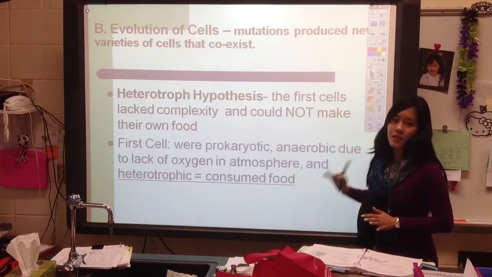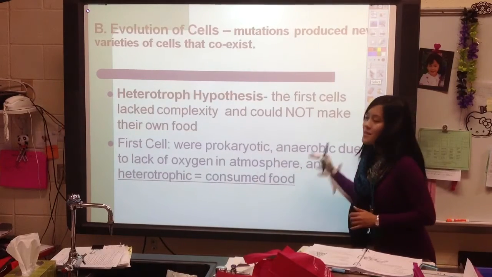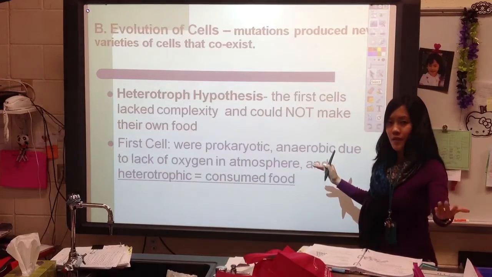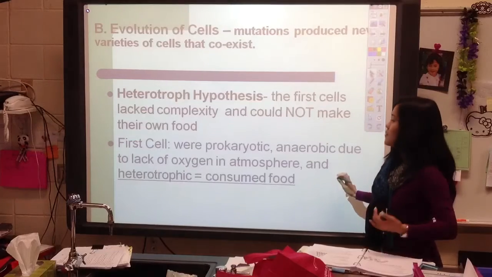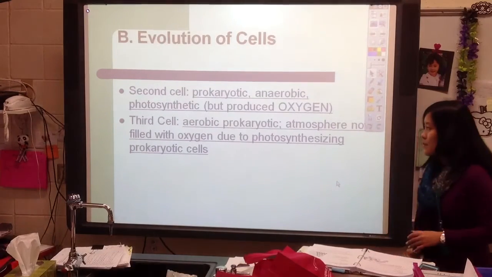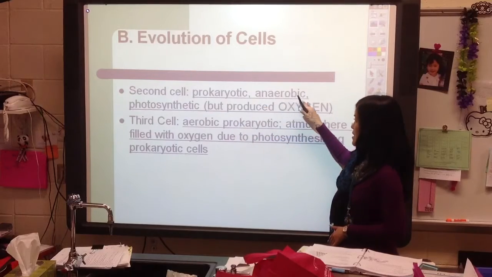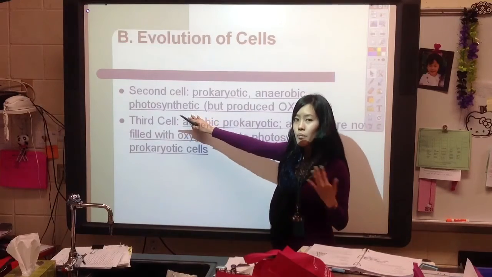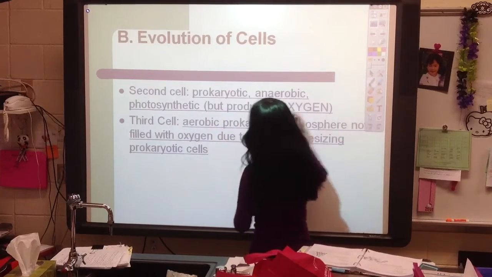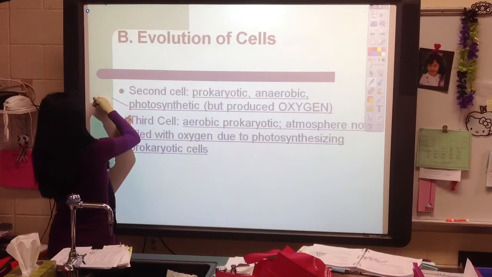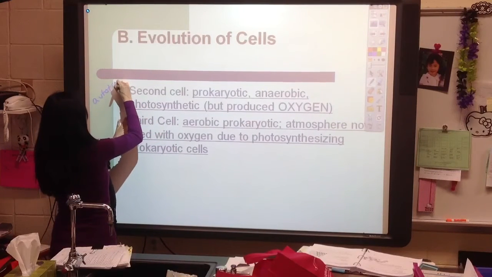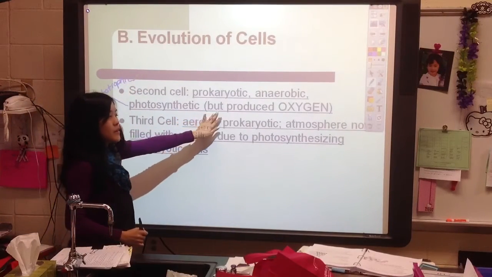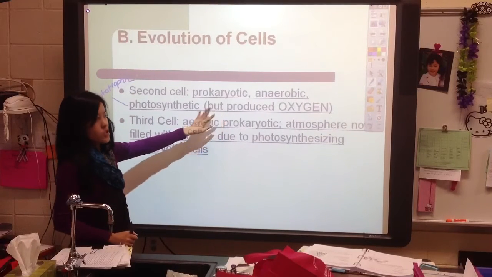Now, as we move on to these different types of cells, keep in mind that this cell doesn't disappear. It's just that evolution occurs, some change occurs, and now we have a new type of cell, and then another type of cell, and then another type of cell. So the second type of cell was still prokaryotic. It was still anaerobic, not using oxygen, but then it became photosynthetic. It could make its own food. When you become photosynthetic, that also means that you're called autotrophic. Okay? You can make your own food. And that means that we now produce oxygen, free oxygen that can be used.